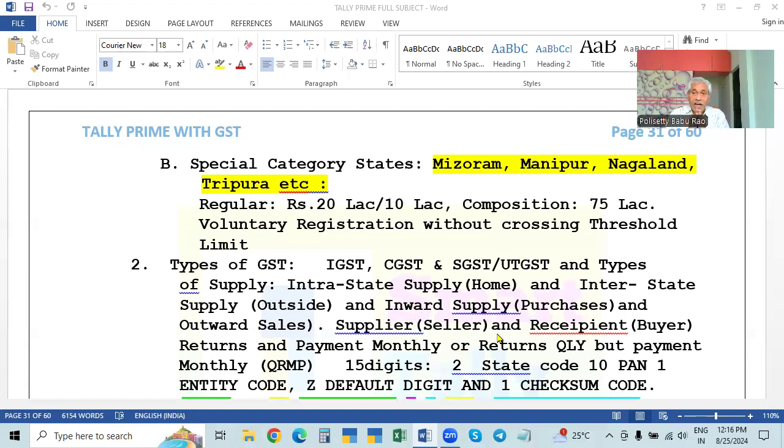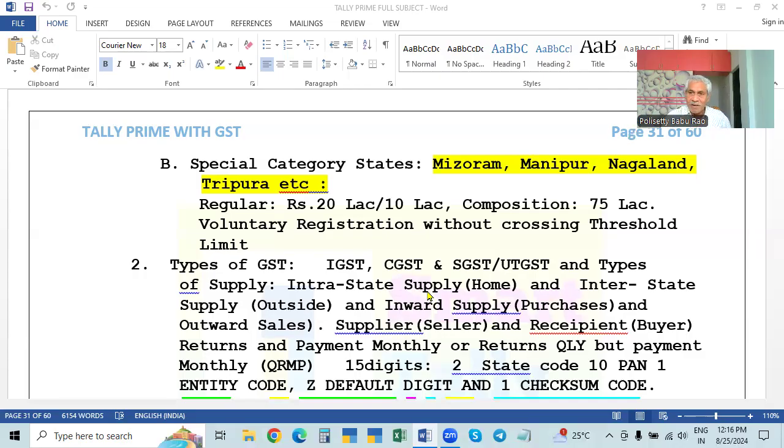If both the outward and inward supply, that is the seller and the buyer, the sale and purchase, are in the same state, it is called intrastate supply. Supply means selling or purchasing. So the sale is in the same state and the buyer is also in the same state.